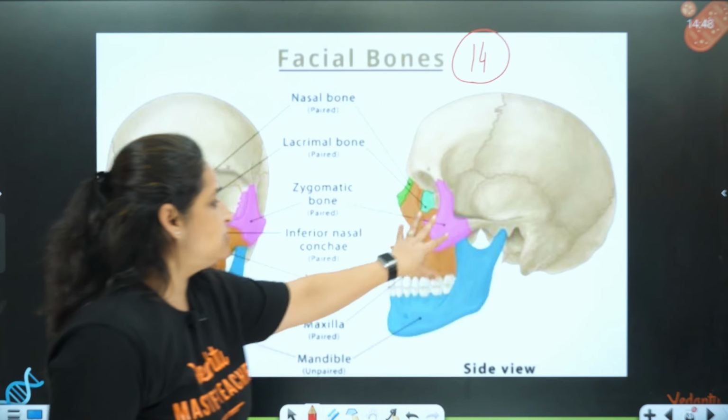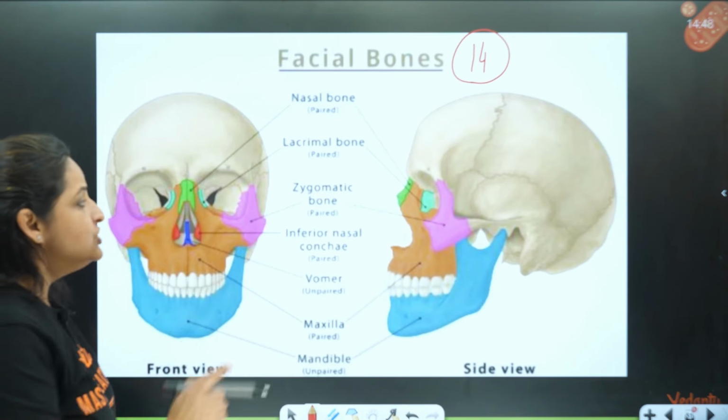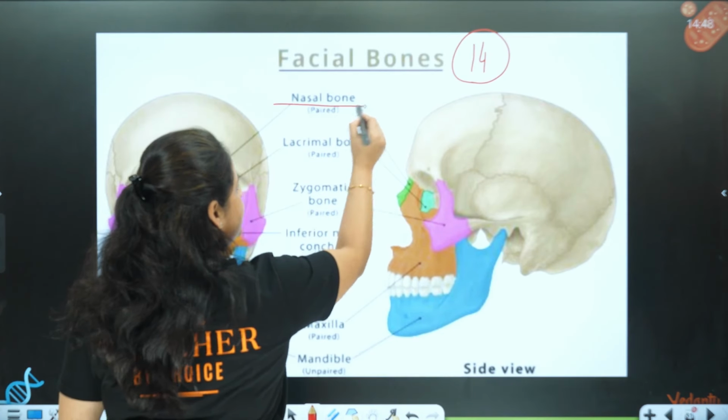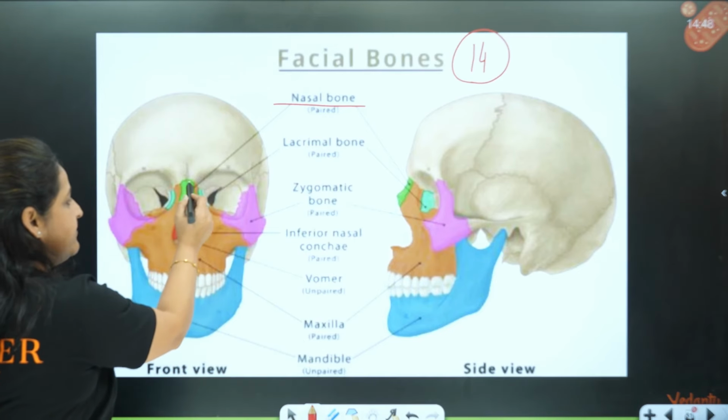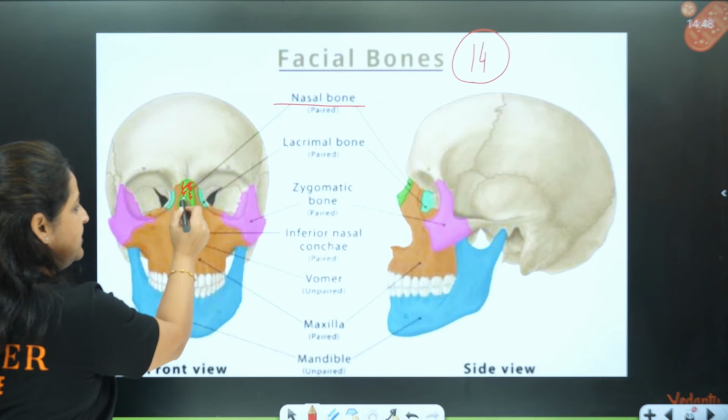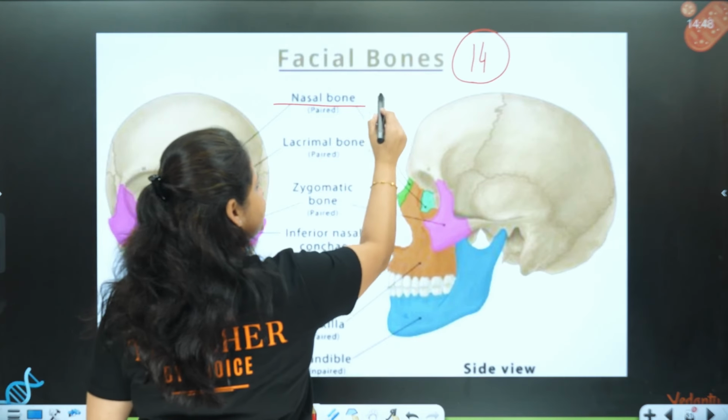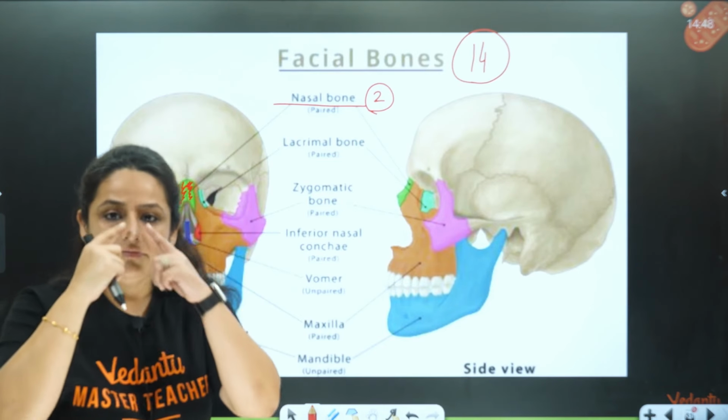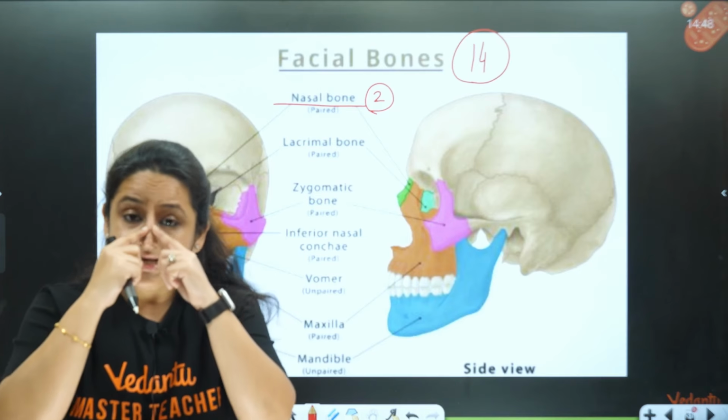They are the facial bones. Okay, so first we'll start with the nasal bone. Nasal bone, you can see these green bones, 2 bones, 1 and 1 over here. So 2 bones which form some part of the nose. These are the nasal bones, correct?